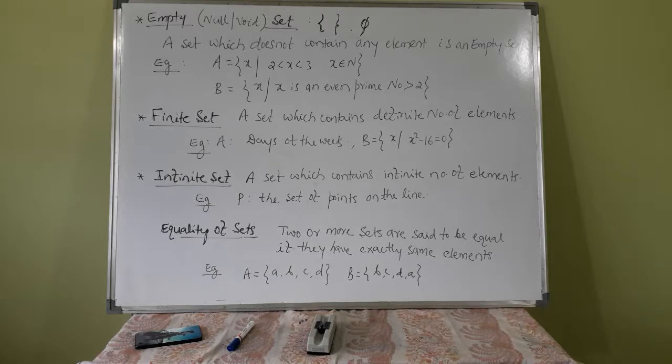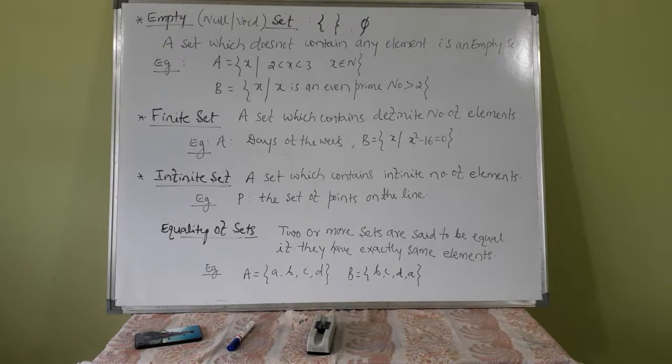Equality of sets. Two or more sets are said to be equal if they have exactly the same elements. The number of elements in a set should be the same and the elements also should be the same.